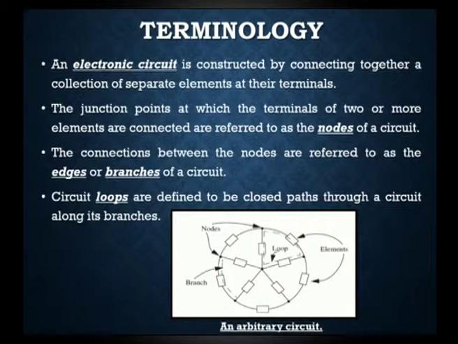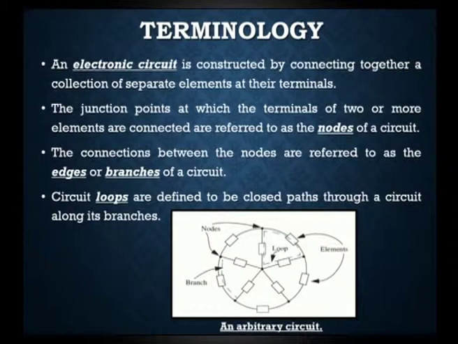So, very first thing we need to know what is an electronic circuit. An electronic circuit is constructed by connecting together a collection of separate elements at their terminals. So, all the circuits that we are going to use throughout the subject will have connecting terminals. That connecting terminals will be connected together by connecting together a collection of separate elements at their terminals.